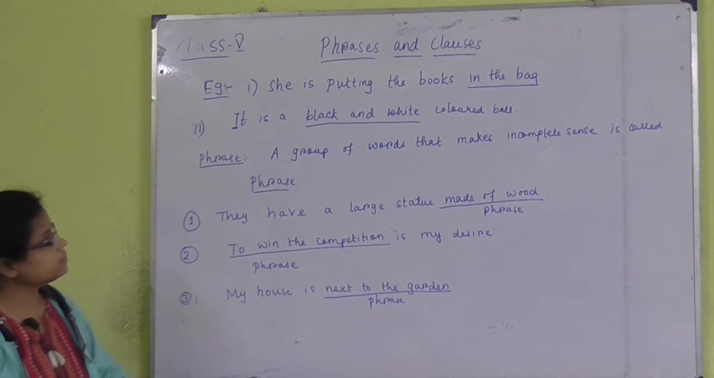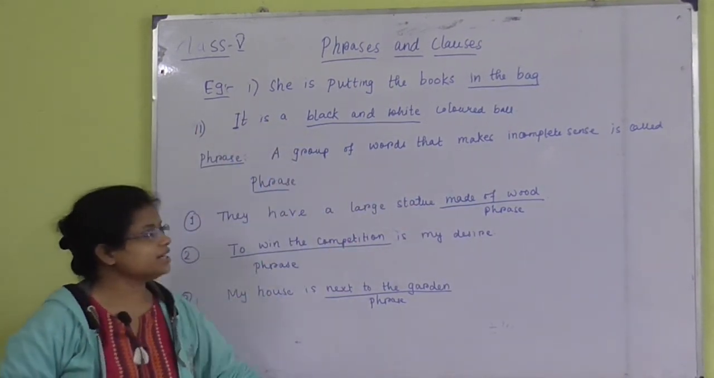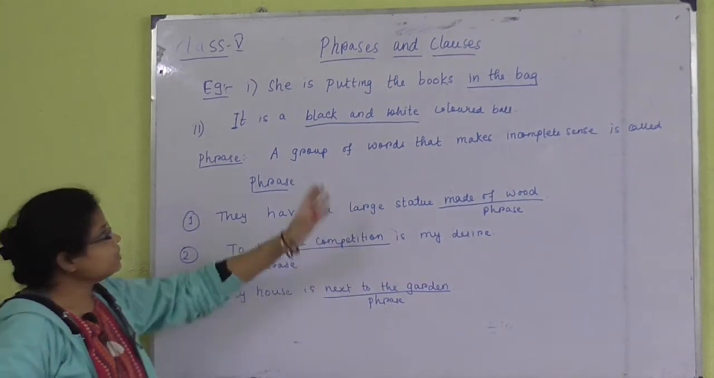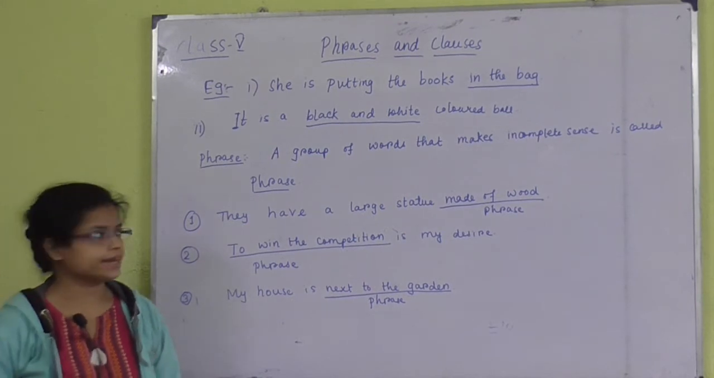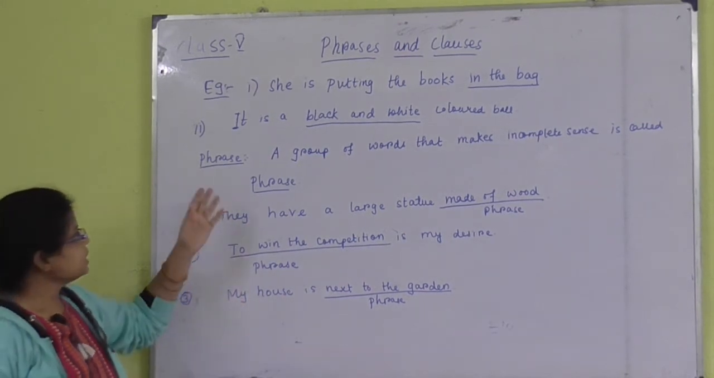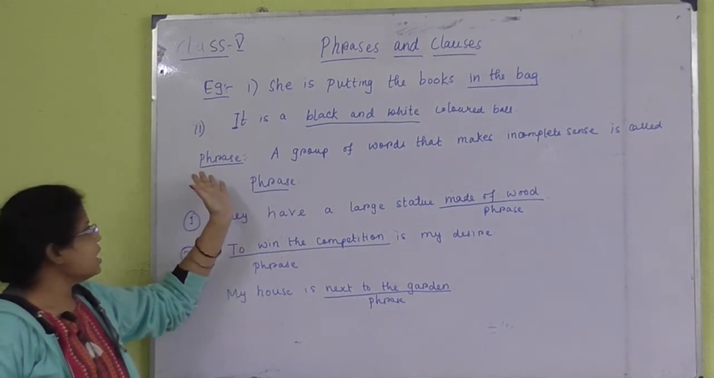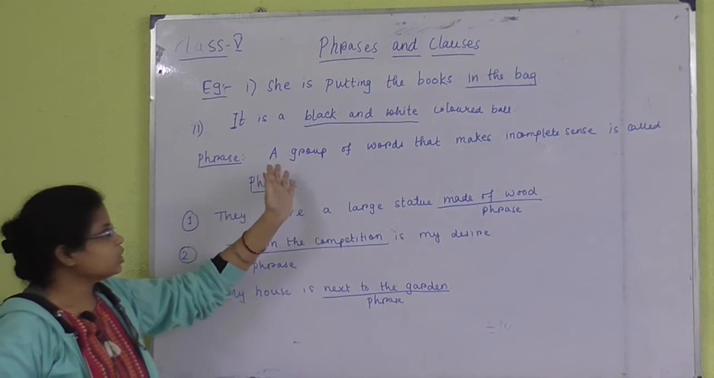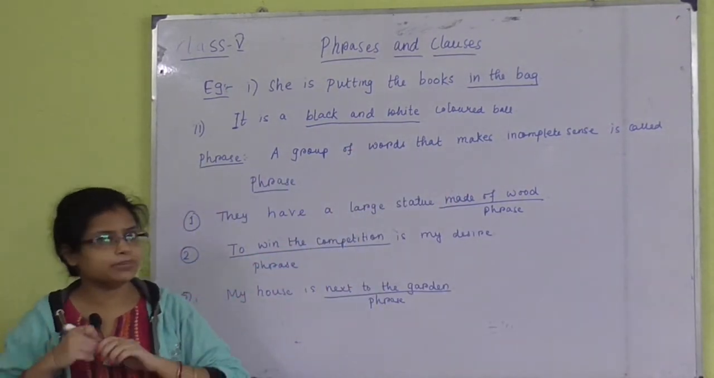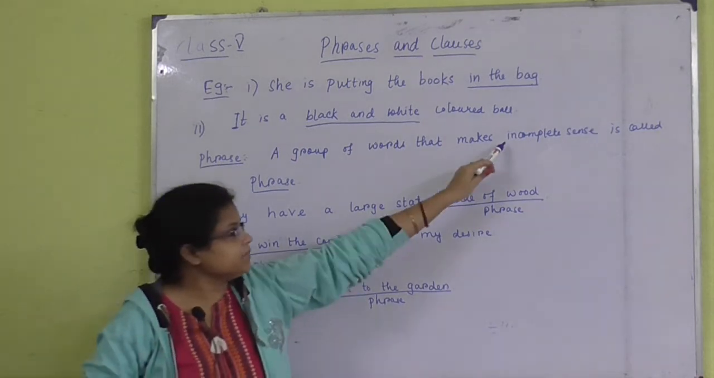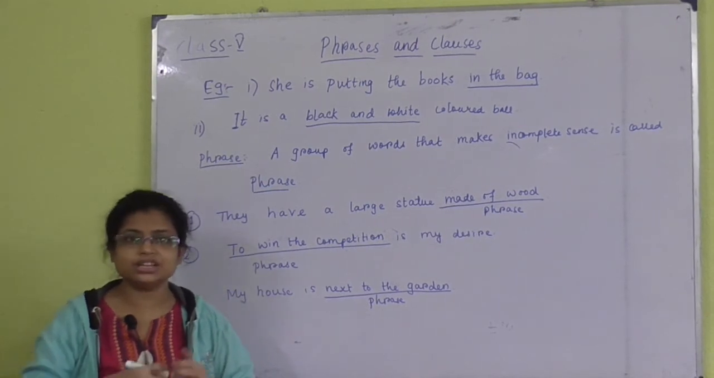She is putting the books in the bag. Number 2, it is a black and white colored ball. Now in the bag, black and white, these are the words that I have underlined. Now what is the significance? These are the phrases. What is the spelling? Phrase. A group of words that makes incomplete sense. Very, very important. That makes incomplete sense, that does not make any sense, that means that does not have any meaning.